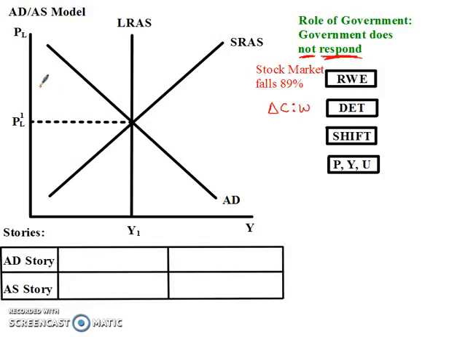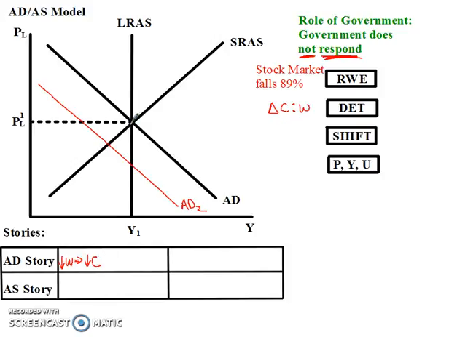So the aggregate demand curve, as a result, is going to shift to the left. My aggregate demand story is a decrease in wealth, which will cause a decrease in consumption.